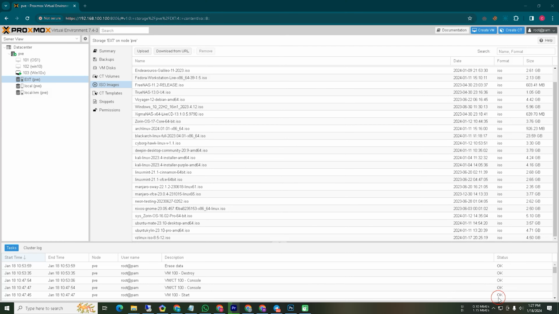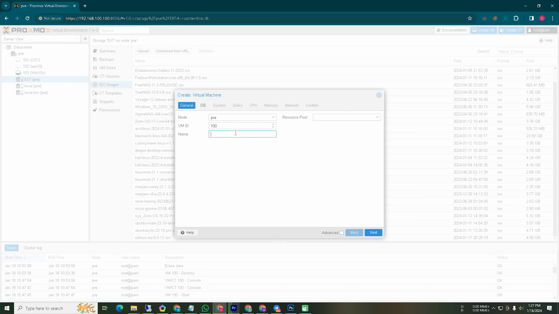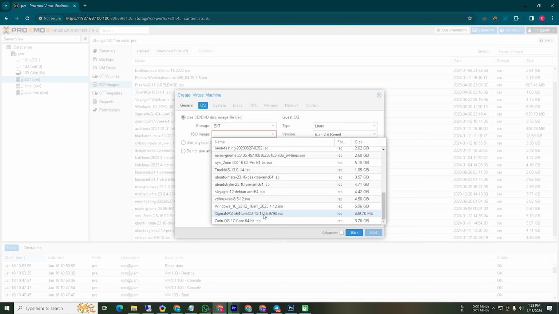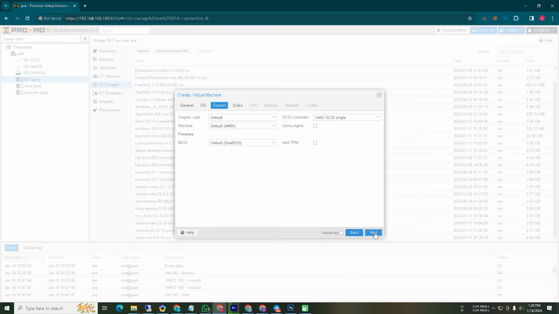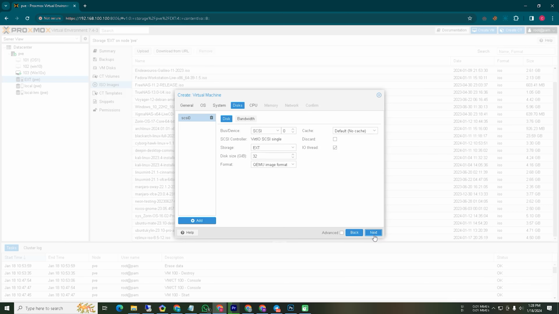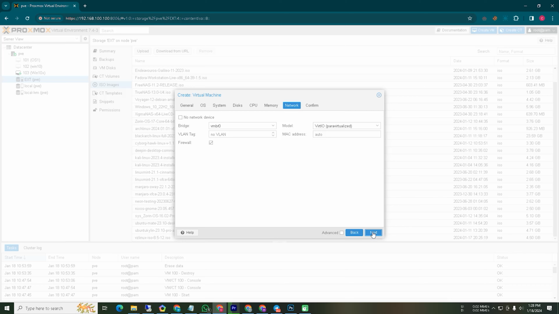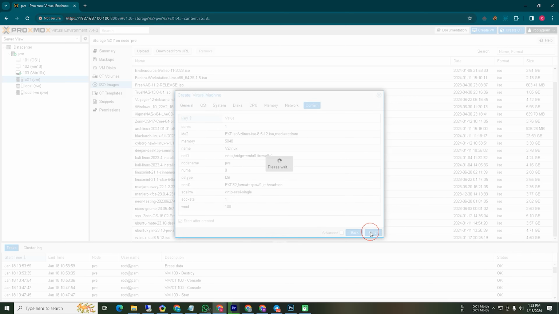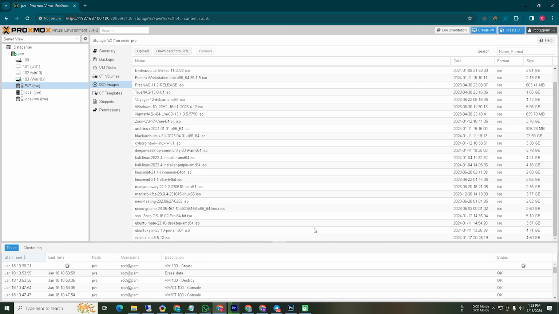Now we will create a container where we will install the ISO. You can see here I am inside my virtual system. My virtual system is called Proxmox, and inside this Proxmox, first you need to upload this ISO. Now I will create a virtual machine here first. You can see I am giving a name for my virtual machine here. After that, I am locating my downloaded ISO here. After that, I am setting the system configuration as per my requirement. You can set the system configuration as per your requirement. In my case, I am setting 4 GB RAM. If you need, you can take more RAM. Our virtual system configuration is complete, and now we are ready to boot. Let's boot and see what awaits us.